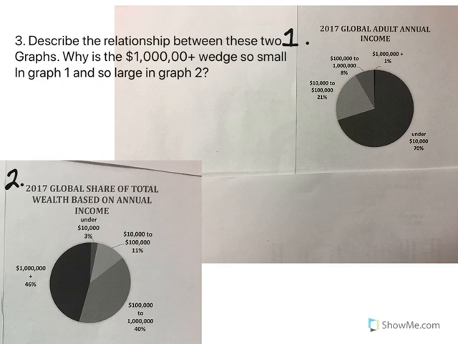So describe the relationship between the two graphs. Why is the $1 million plus wedge so small in graph 1 and so large in graph 2? It comes down to the fact that in the first one, it's about people, and there's not a whole lot of people who have more than $1 million out of the 7.5 billion. However, they have so much money that in graph 2, they make up almost half of the world wealth. We call it the top 1%.